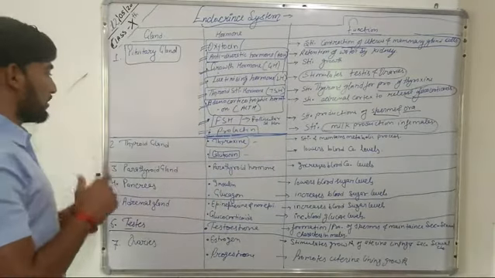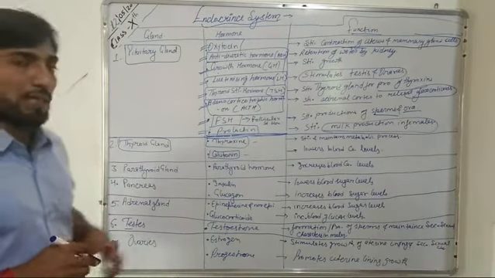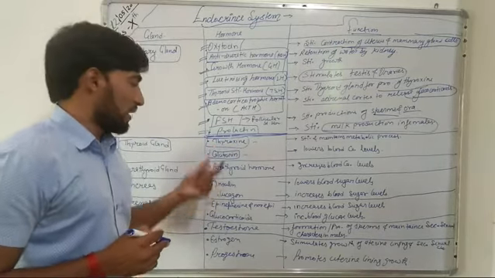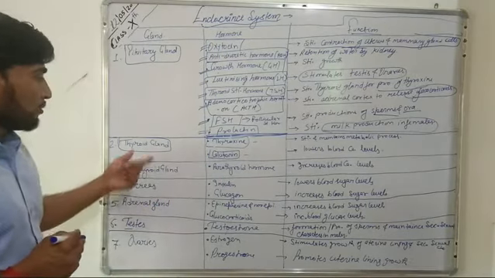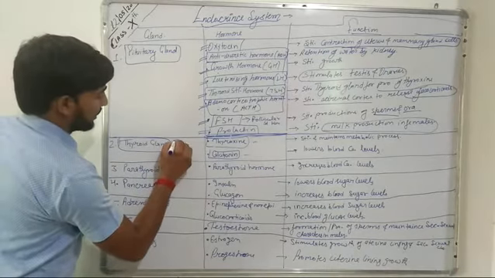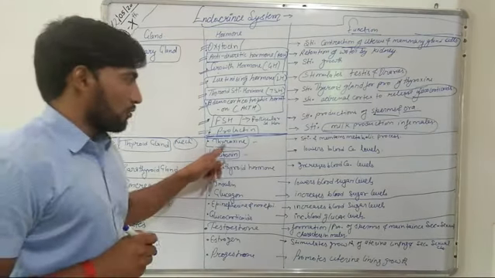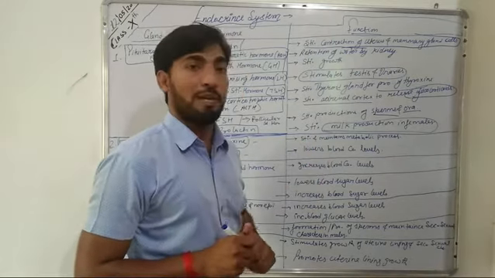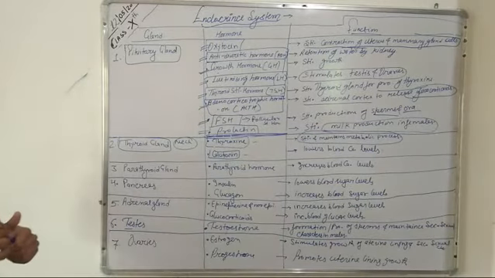Now the next gland that we will discuss is the second gland, that is thyroid gland. This thyroid gland is responsible for the secretion of two main hormones. One is thyroxine and the other is calcitonin. Now what is the function of this thyroxine hormone? Usually this thyroid gland is present in our neck region, and it releases a thyroxine hormone which is responsible for the stimulation and maintenance of metabolic processes.